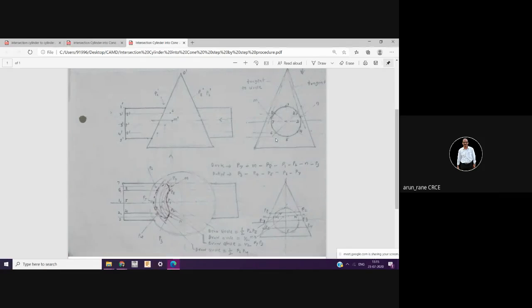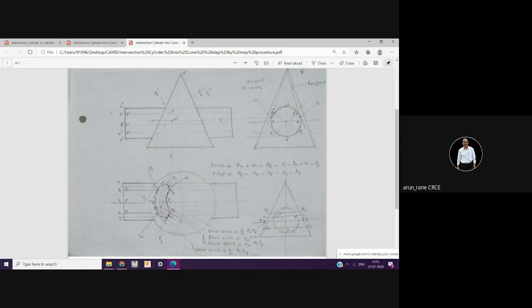And then if you consider 1, 2, 3, 4, 5 and 6, yeah, right. One line segment here, then second, then third, then fourth along the center line, then fifth, and then sixth. So 6 line segments. Now again concentrate. Now what you have to do, come to this top view.